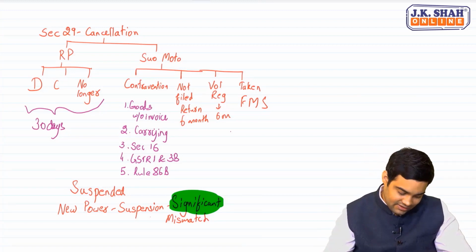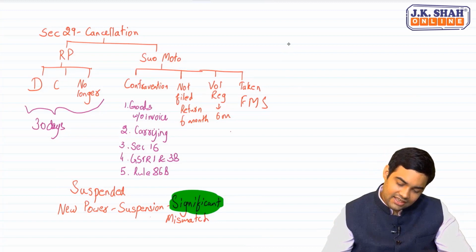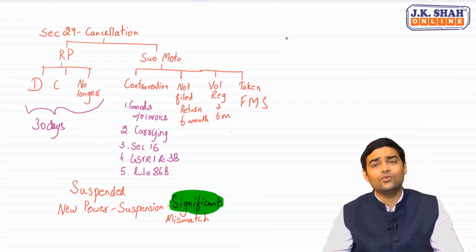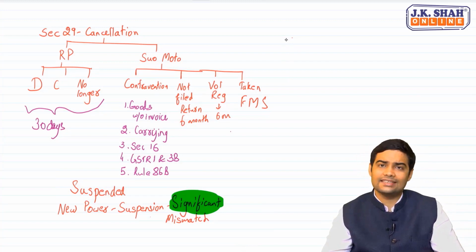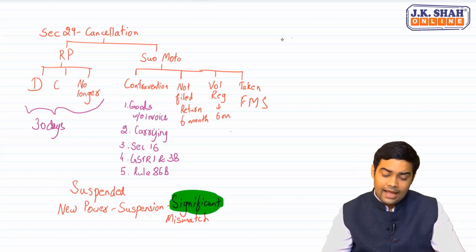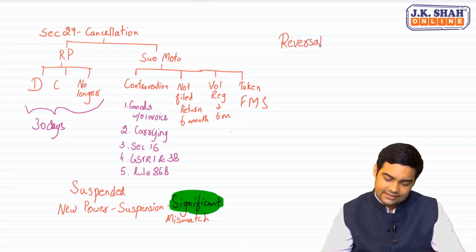And remember one thing, whenever it is a case of suspension, it would at the end lead to cancellation unless the officer is satisfied that there is no reason to cancel. Every cancellation will result in reversal of ITC. Yes.